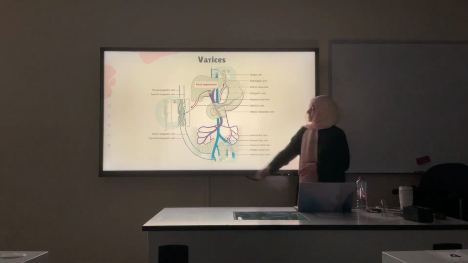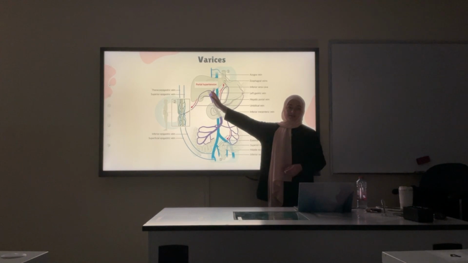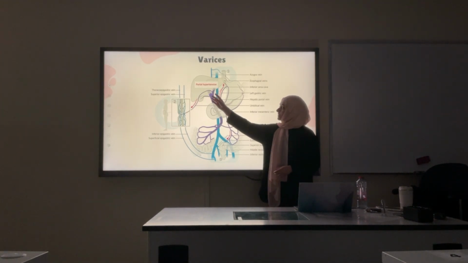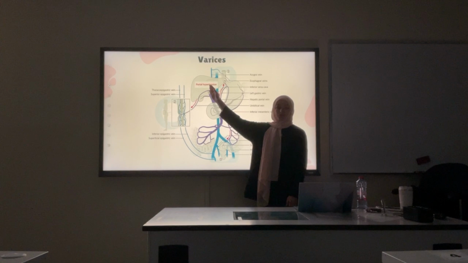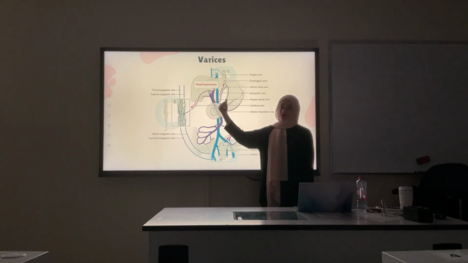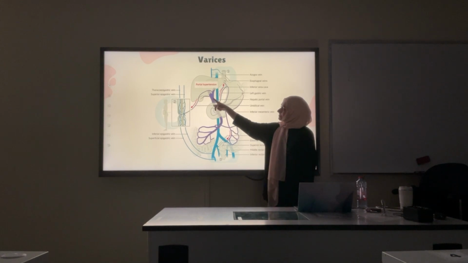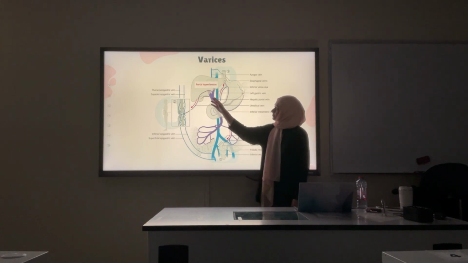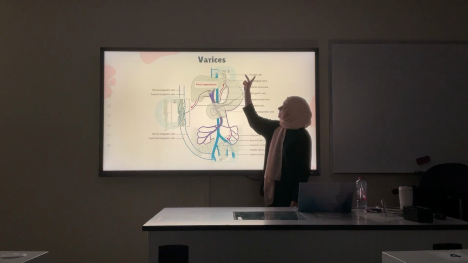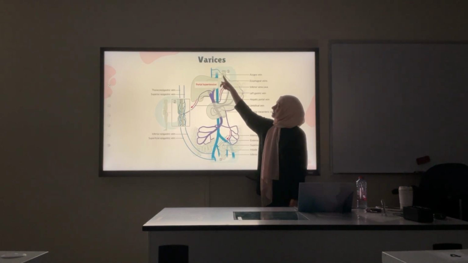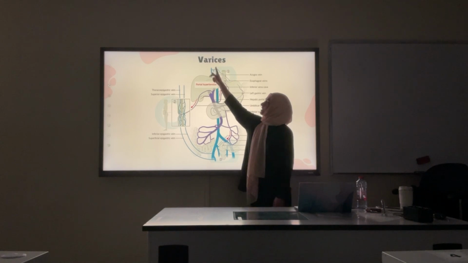Now, if there was blockage in the portal vein, in the portal system, portal hypertension, what will happen is that the blood cannot go to the liver, but it will try to find other ways to reach the inferior vena cava, to reach the heart. The flow that usually goes like this will try to go to the other ways. So with the blockage, the blood that cannot go through like this will go the other way, which is through the submucosal vein of the esophagus to the azygous vein.